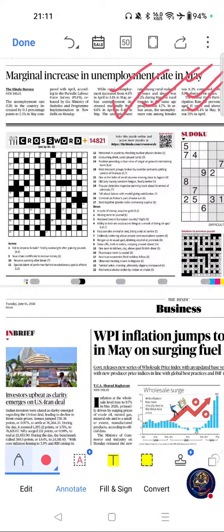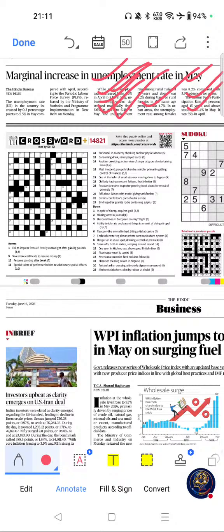Questions have appeared on PLFS, labor force participation rate, worker population ratio, and employment indicators. These are the topics on which questions have appeared.